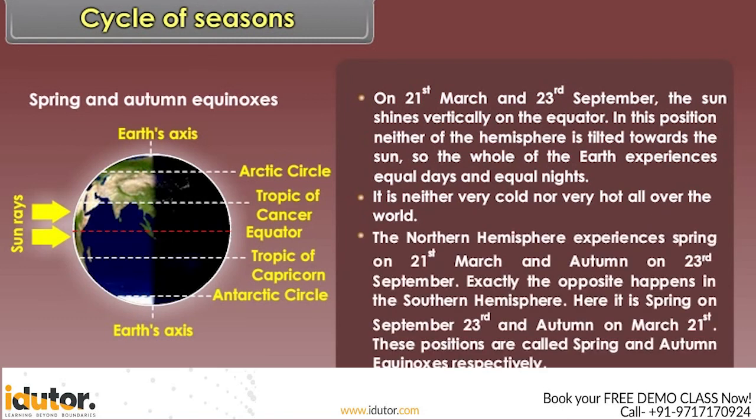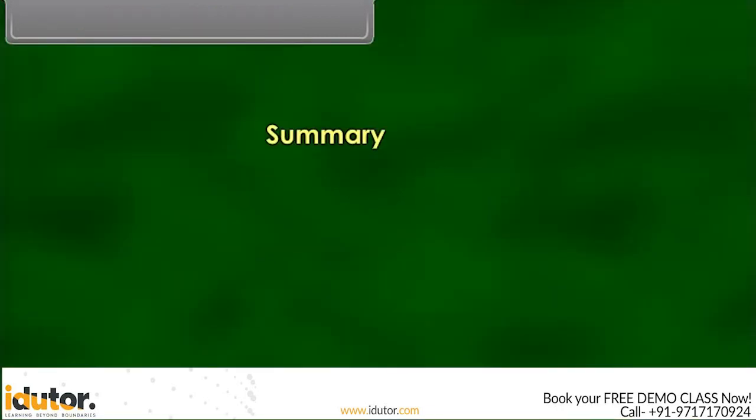The northern hemisphere experiences spring on 21st March and autumn on 23rd September. Exactly the opposite happens in the southern hemisphere. Here it is spring on September 23rd and autumn on March 21st. These positions are called spring and autumn equinoxes respectively. Summary: the earth has two